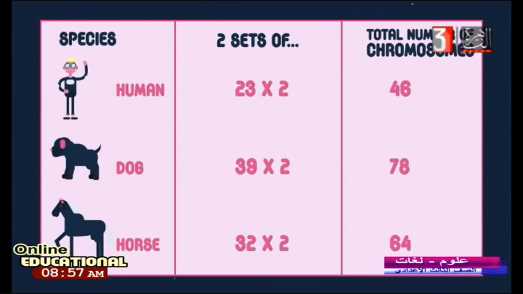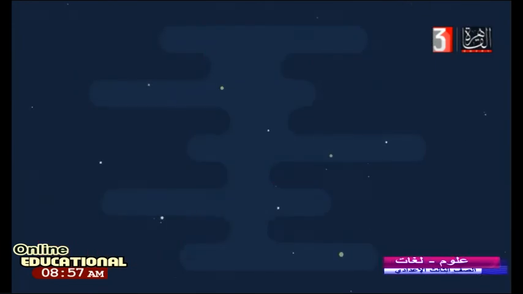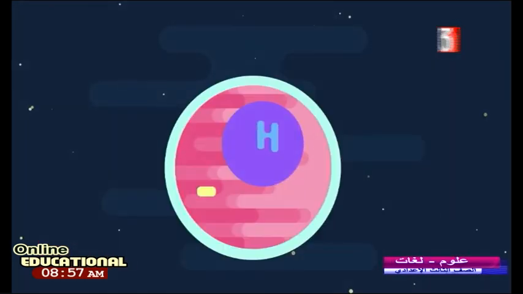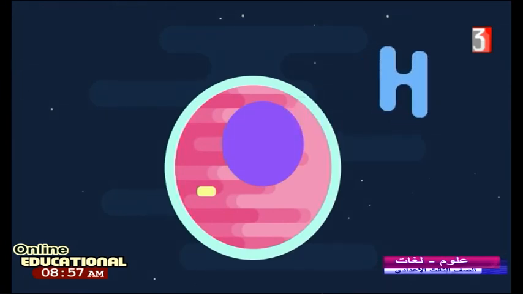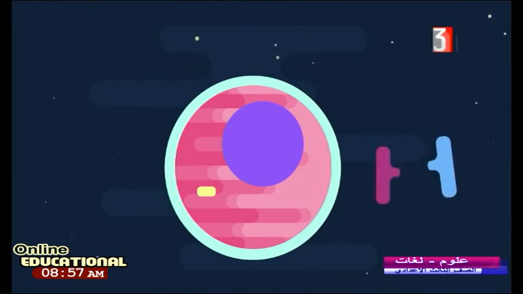You see, human, animals, different types of animals are the same. This nucleus has chromosomes, as you see, connected by a centromere. I have just 2, which will be divided into what? 2 different chromatids.